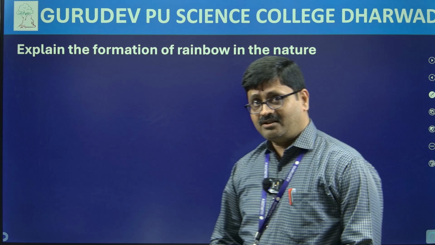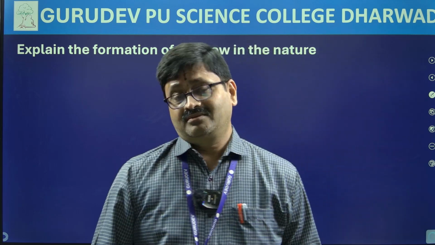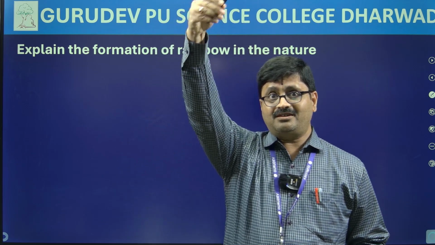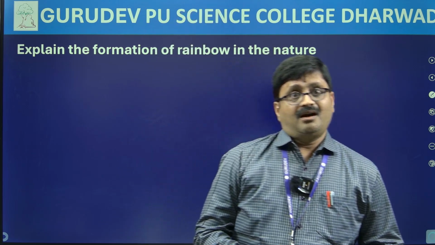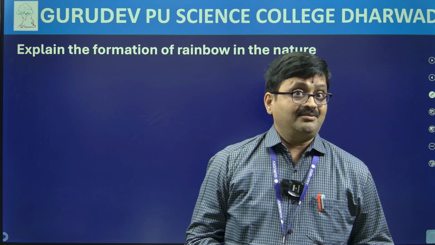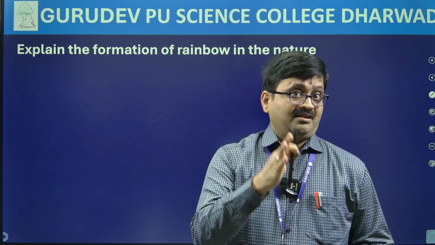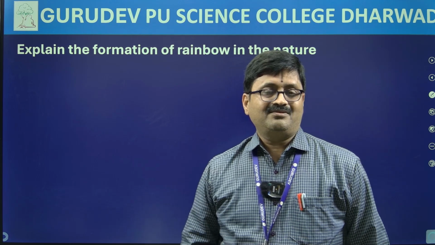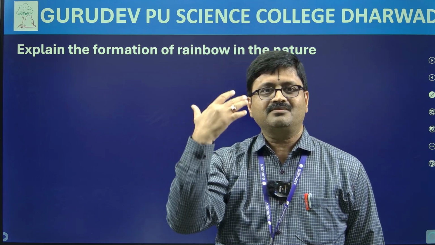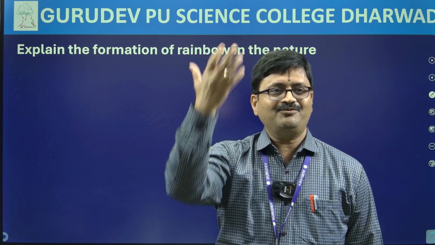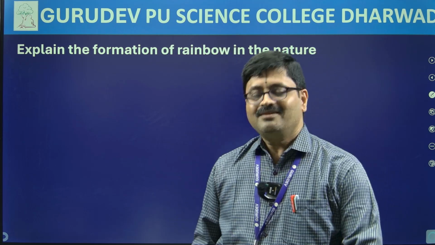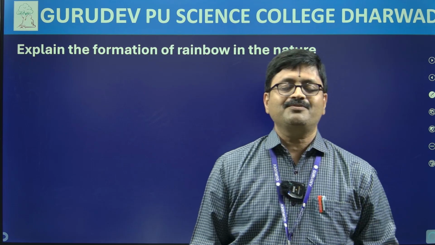Have you all seen a rainbow? Okay, whenever I hear rainbow, I just remember one thing: whenever I see my mom angry, she comes and gives me a tight slap, so a rainbow will appear in front of my eyes, right? But in physics, it is not like this, my dear friends.